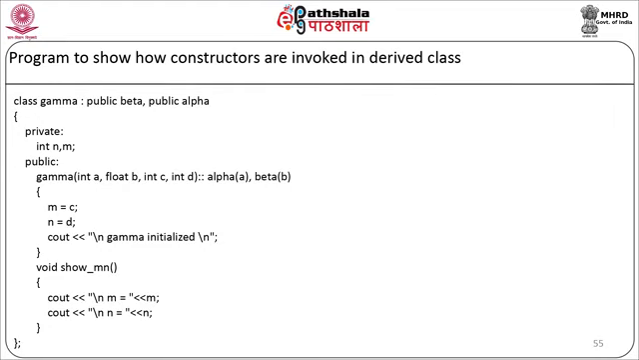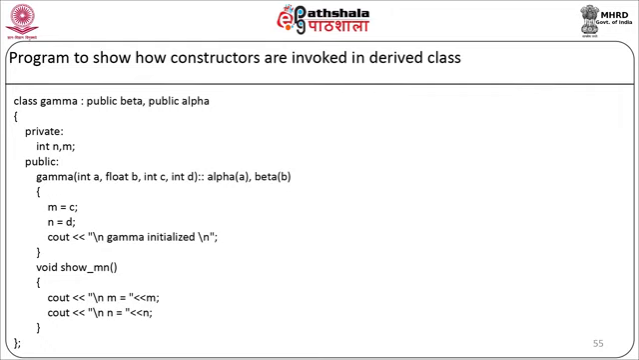Here we are going to have private data members n and m. In public we are going to have a constructor for gamma which will accept four parameters: gamma(int a, float b, int c, int d) : alpha(a), beta(b). Now here the a parameter is passed to the alpha constructor, the b parameter is passed to the beta constructor, and in the gamma constructor we will have m = c, n = d, cout "gamma initialized".